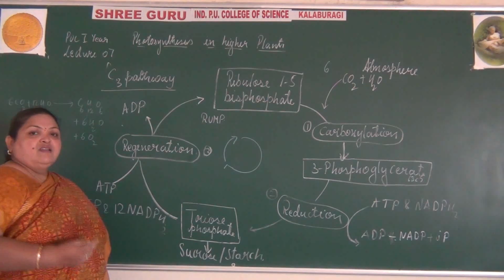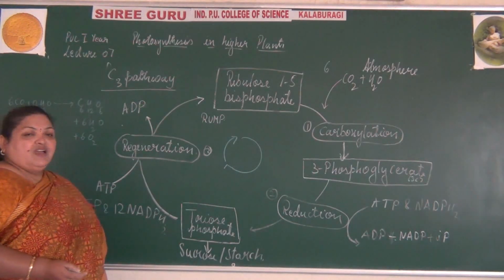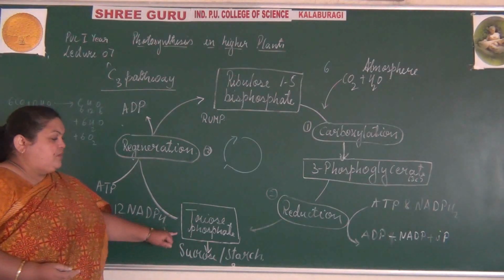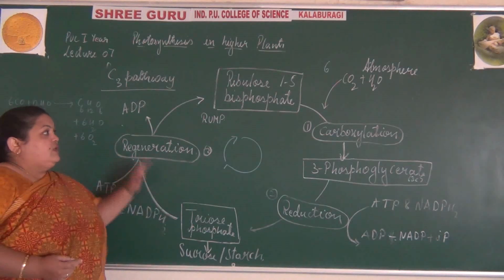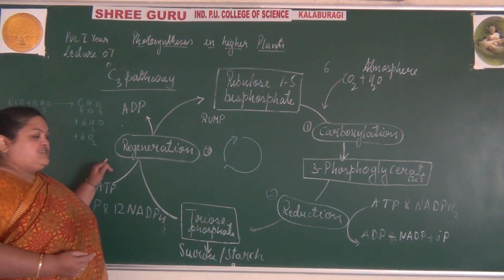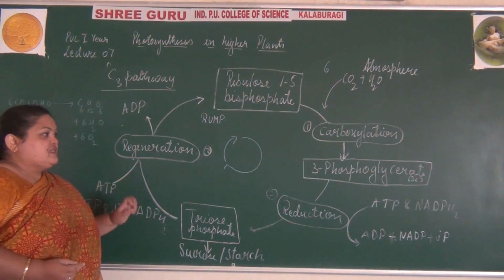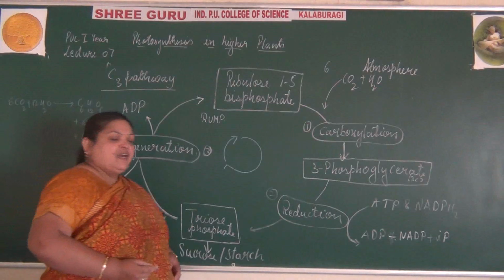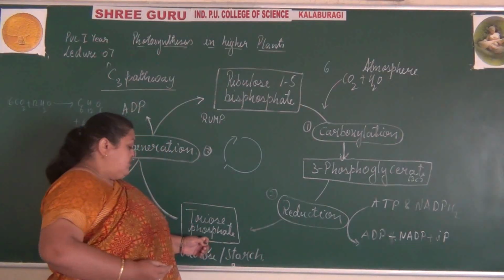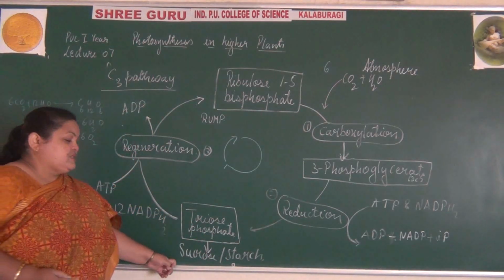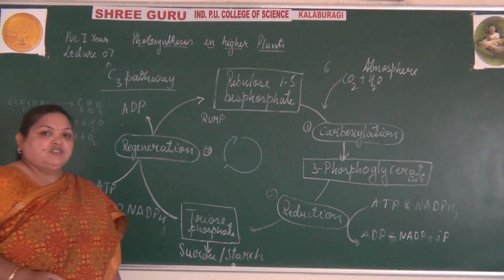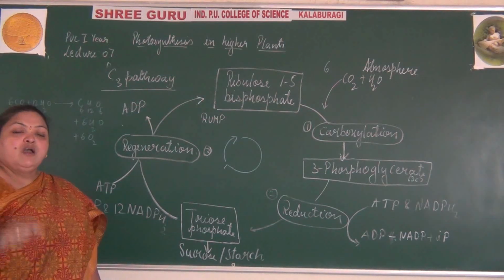So this is the schematic representation of the C3 pathway, a very important process where there is a formation of glucose. The molecule undergoes carboxylation, reduction reaction and regeneration. There are 3 steps in this, and the intermediate products that are being formed are 3-phosphoglycerate and triose phosphate, which is converted to form sucrose and starch.